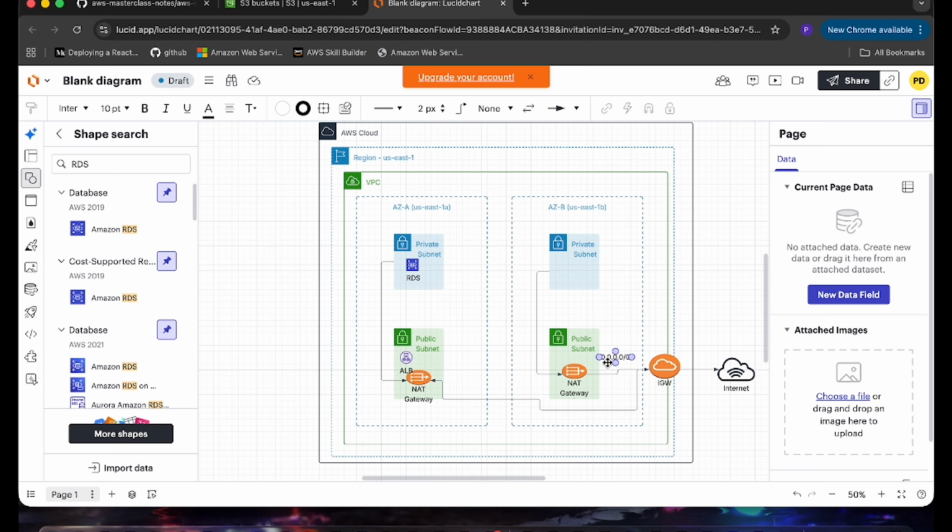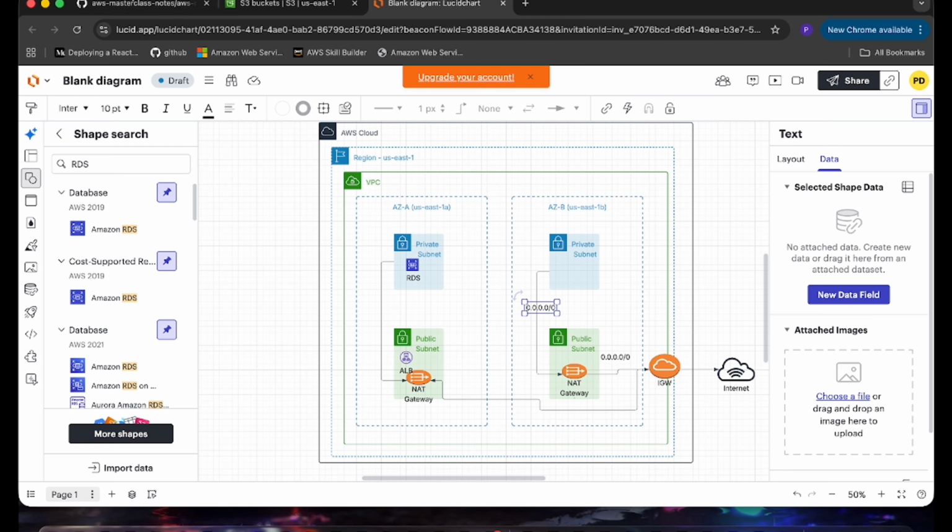Now let's talk about the private subnet. Private subnets are connected to a private route table, and here is the rule: you provide 0.0.0.0/0 via the NAT gateway. So now what happens? Instances inside a private subnet cannot directly access the internet, but they can go out using the NAT gateway, and that's why it's called a private subnet. So this is about the route table.